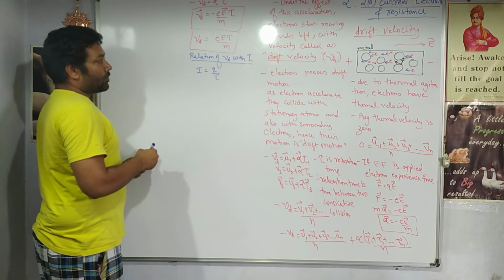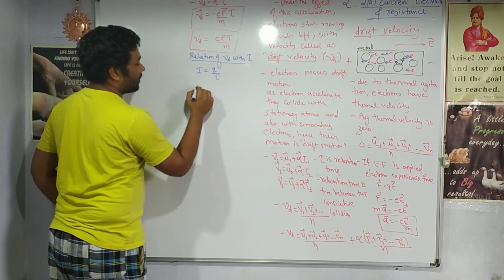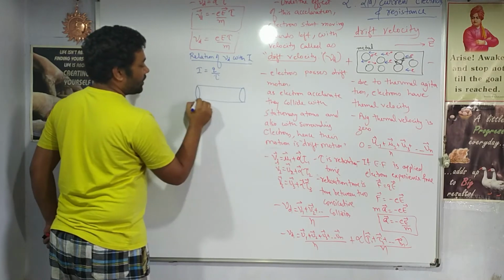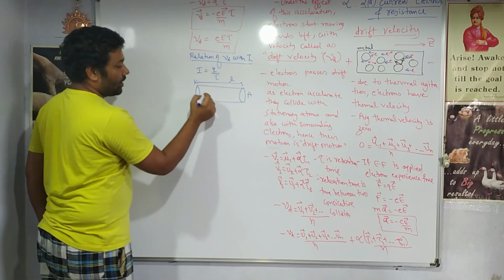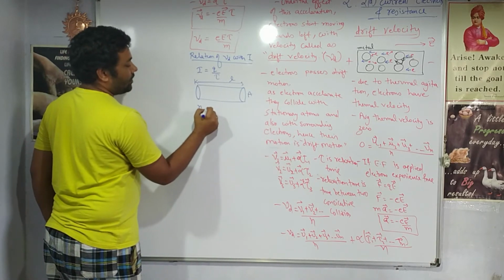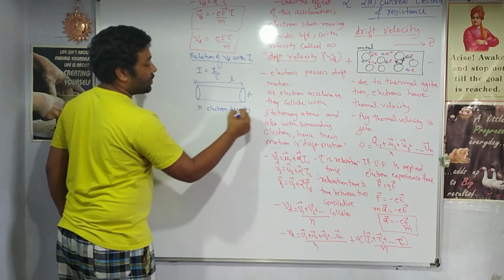In order to obtain the relationship between drift velocity and the current, we consider one conductor. This conductor has a length L and an area of cross section A. N is the electron density, meaning electrons per unit volume.